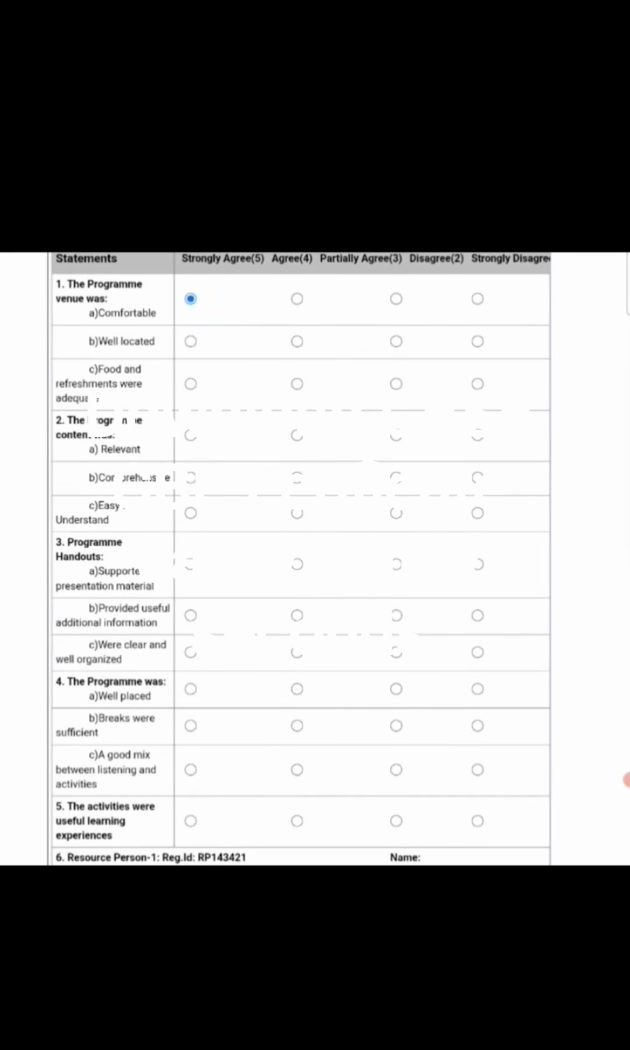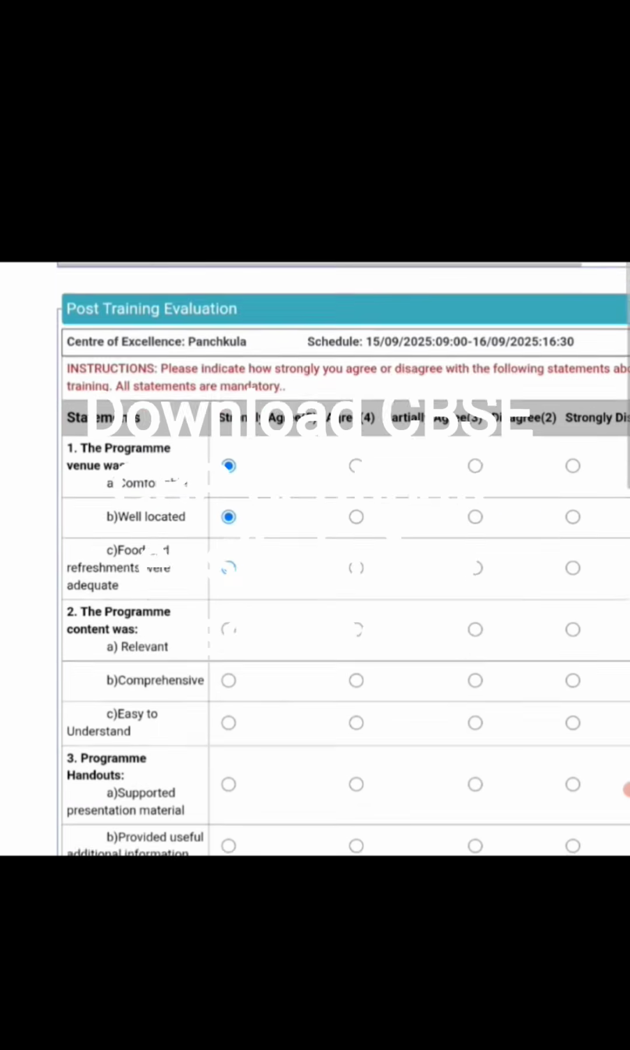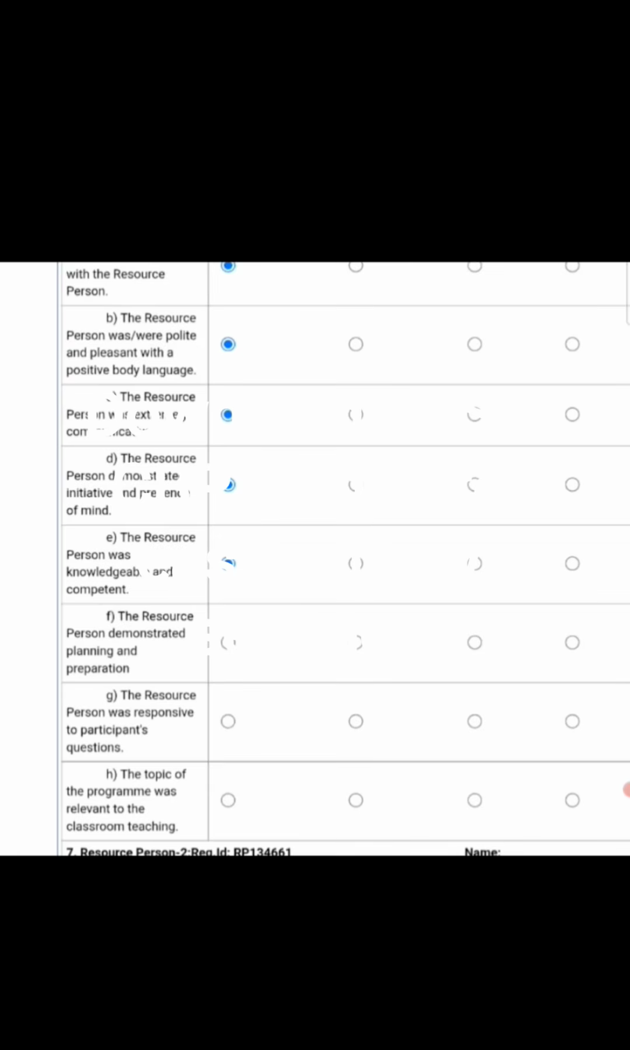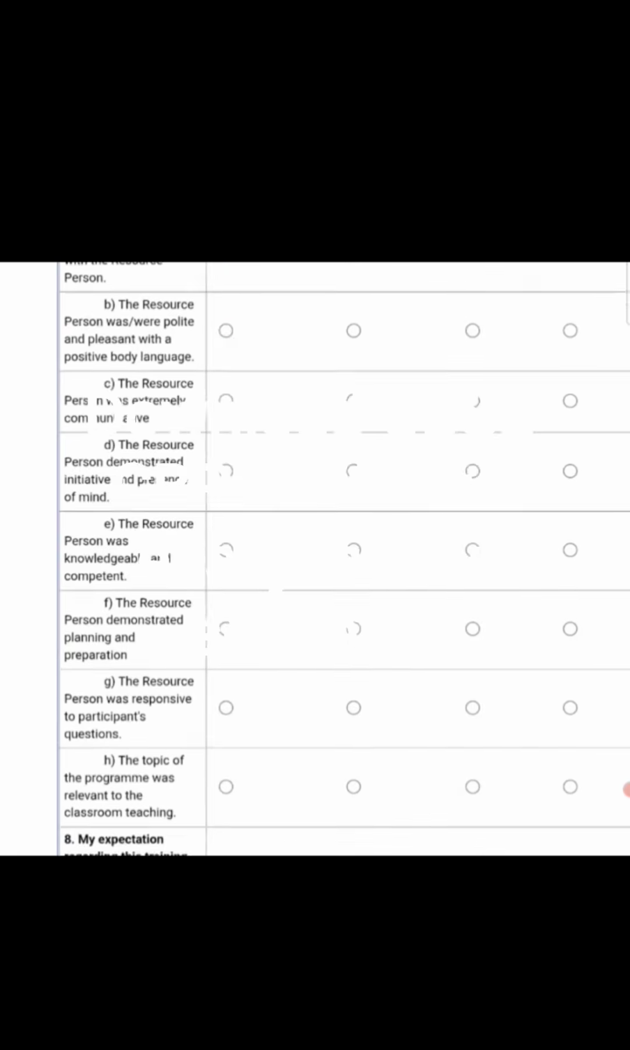Here I am filling in the feedback on the basis of the school because it is very comfortable, well located, the food was very tasty, the program content was relevant. I should say it's not an easy job. And the resource person is very responsive, with extremely nice communication, easy to control. She can control very easily and demonstrates presence of mind also. Knowledgeable, competent, planning, preparation, and the questions, classroom teaching, it was expert.